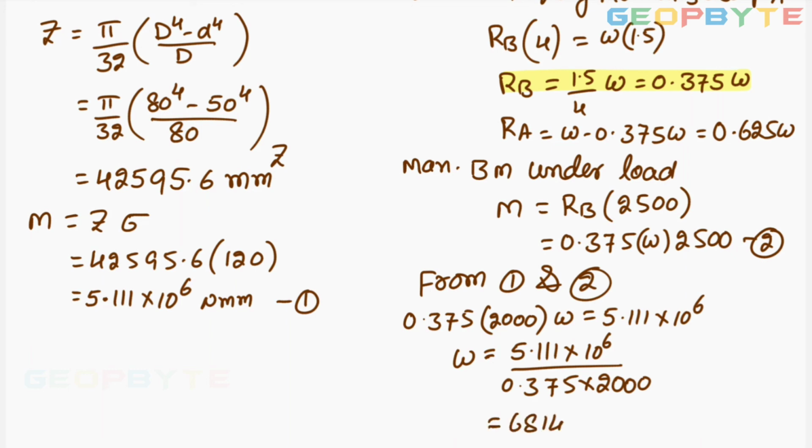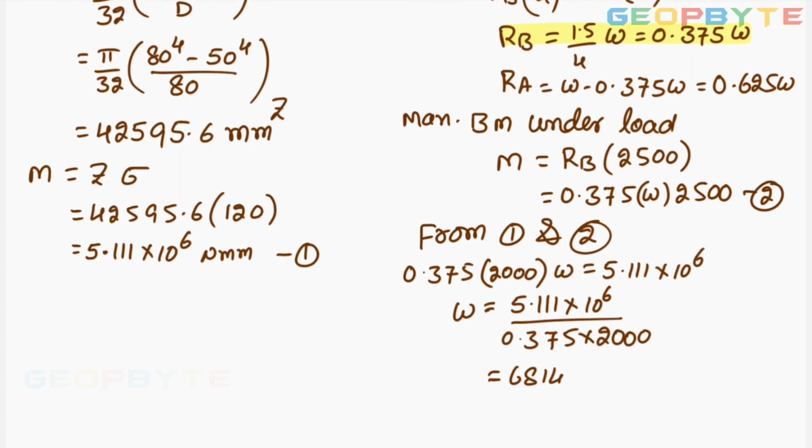Let me write it clearly. I got 6814.6 newtons. That is how you can simplify for the answer. I hope all of you understood this problem also.